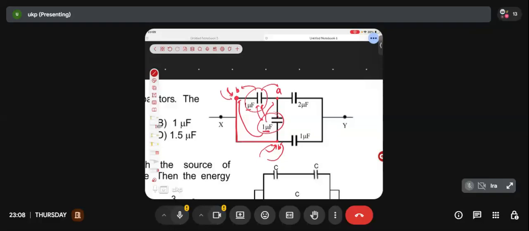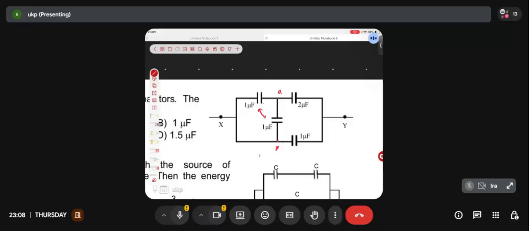Yes or no? Can I say, guys, these two 1 microfarads are connected in parallel? Anyone confirm me once? These two 1 microfarads are connected in parallel. If these two are connected in parallel, can I replace these two 1 microfarad capacitors by a single capacitor of capacitance 1 plus 1 equal to 2 microfarad?